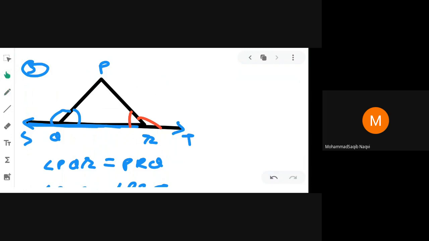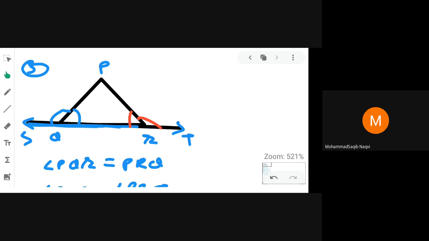You can see in a triangle there are three angles. There are total 6 angles in a triangle, but 3 angles are interior and 3 angles are exterior. Now please remember this one thing: if in a triangle the interior angles are the same, its exterior angles are also the same.